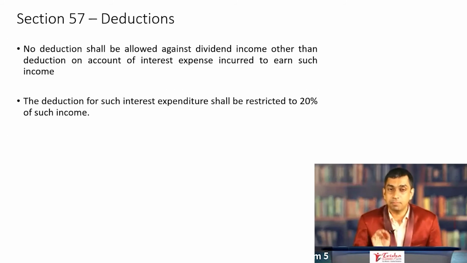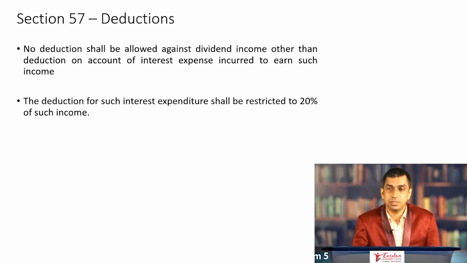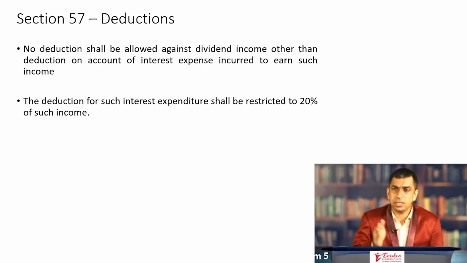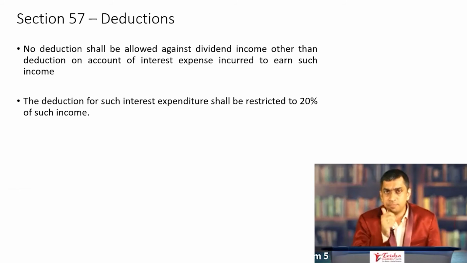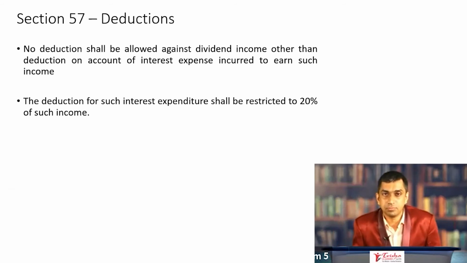Now remember, usually the thumb rule in income from other sources is that whatever expenses you incur in earning the income is eligible as deduction. Just like income from business or profession, even in income from other sources, the general rule is that expenditure incurred in earning the income is eligible as deduction from the income.